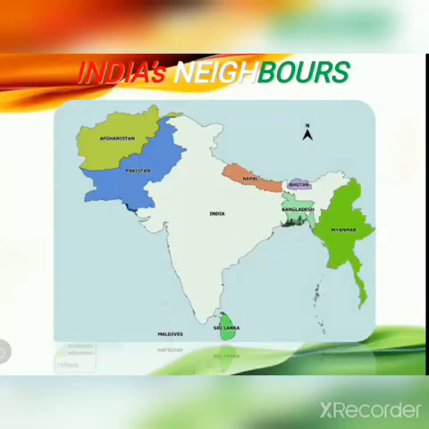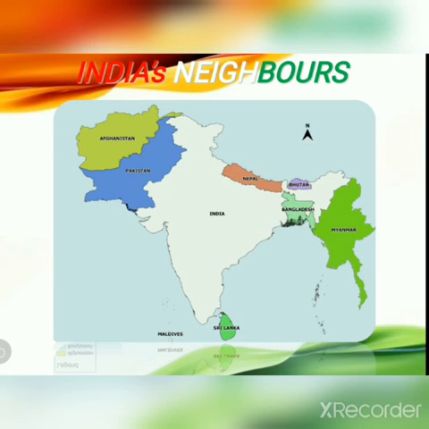India's neighbors. India shares its boundaries with many countries. Let us discuss this with the help of this map. Students, you have already studied about the reading of the map. The top of the map always shows the north, the bottom is south, and the right hand side is east and left hand side is west.